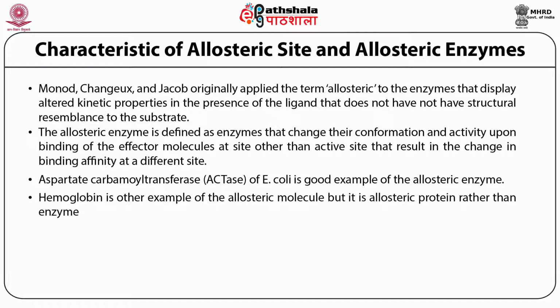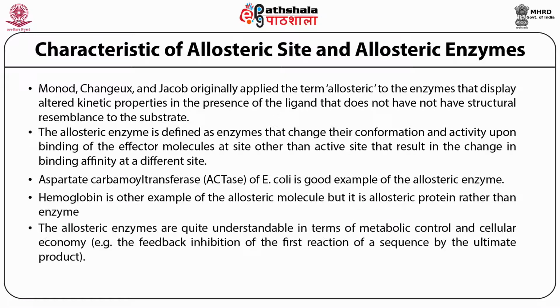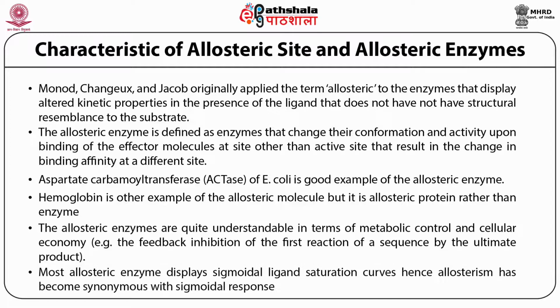Hemoglobin is another example of an allosteric molecule, but it is an allosteric protein rather than an allosteric enzyme. Allosteric enzymes are important in terms of metabolic control and cellular economy, such as feedback inhibition. Most allosteric enzymes display a sigmoidal ligand saturation curve and hence show allosterism. Because of this, sigmoidal response and allosterism are now used synonymously.